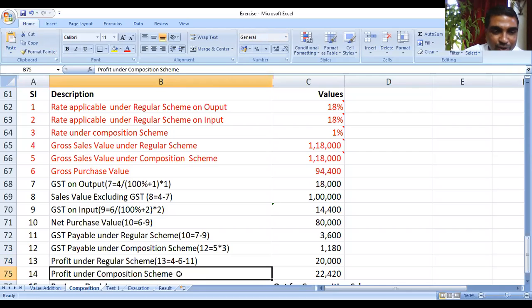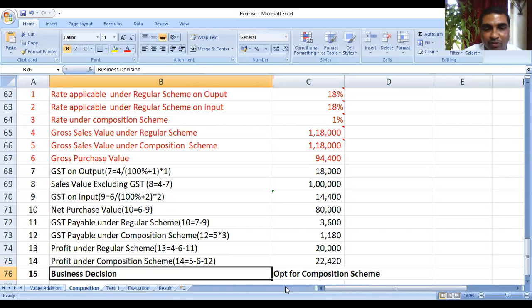And profit under composition scheme. You can say 14 is equal to 5 minus 6, plus principal. Okay. Minus 6 minus 12. Right. This is what you can do.